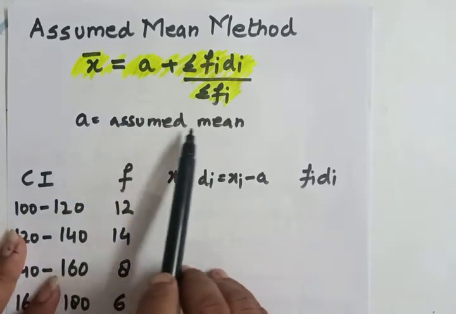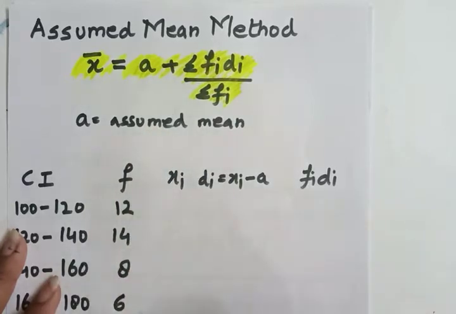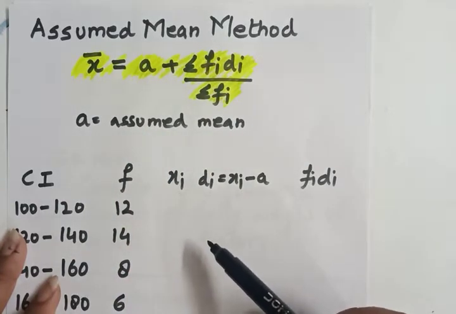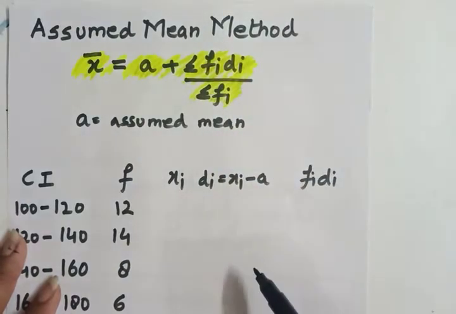A is equal to assumed mean. As the name suggests, we will assume any mean. When I tell you the whole procedure, you will get to know. And what is di? Di is a deviation. How are we doing this?